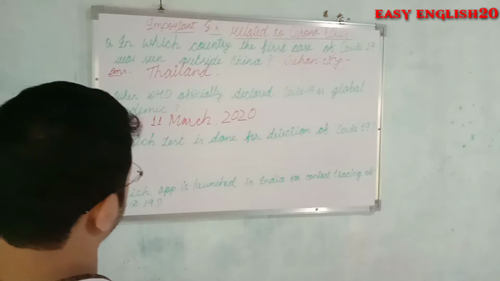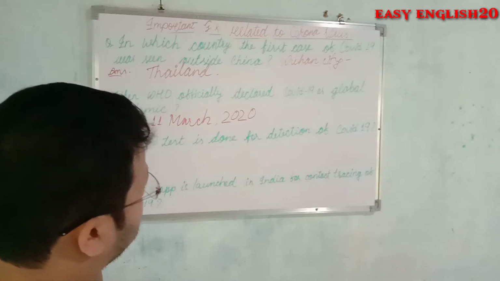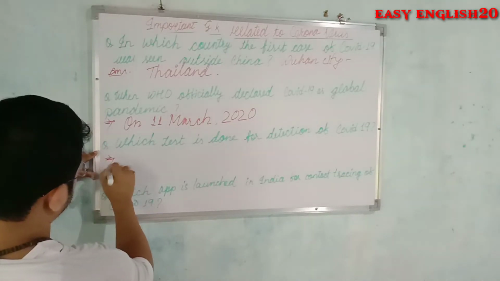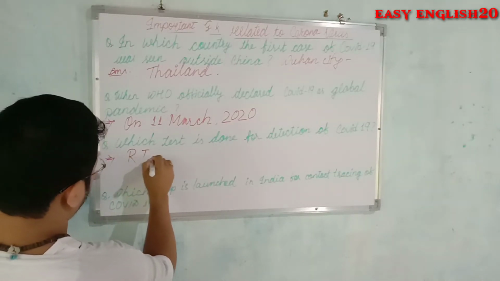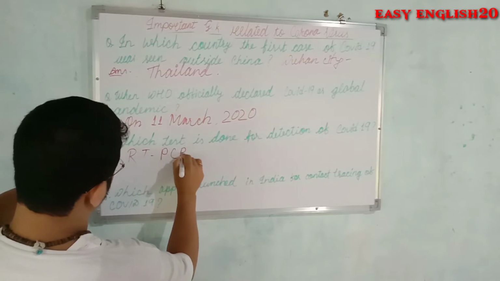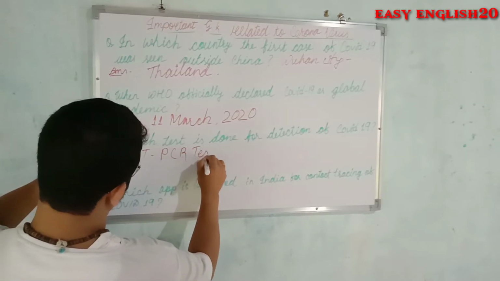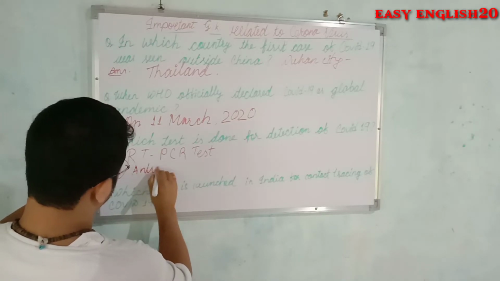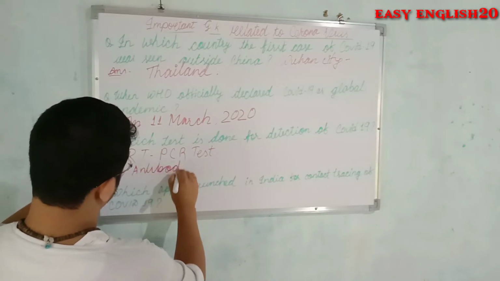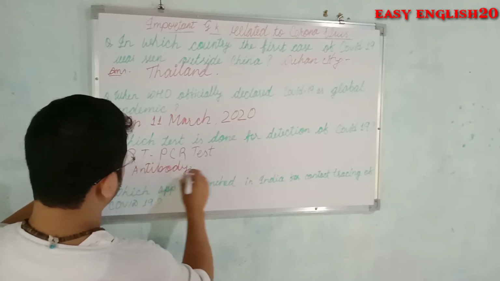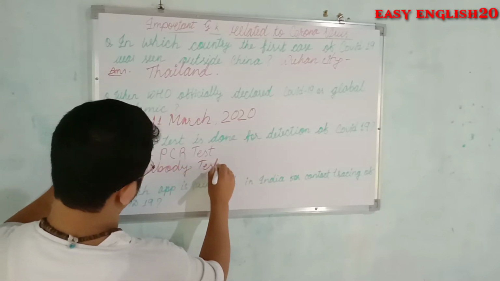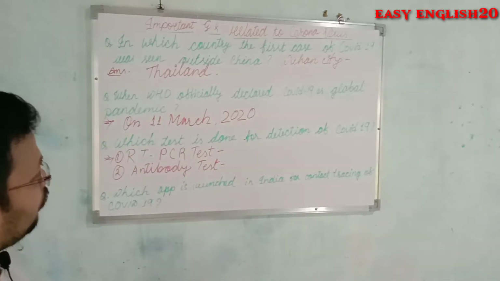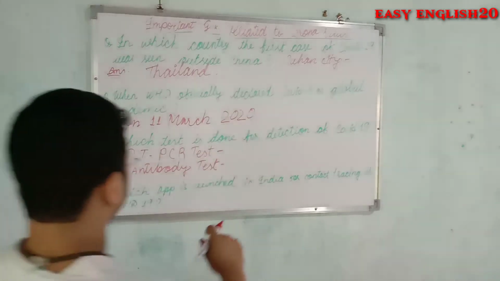Two tests are actually done for the detection of COVID-19, and these two tests are known as RT-PCR test, and second is antibody test. Actually, both tests are done for detection of COVID.